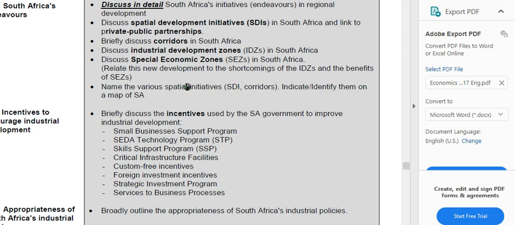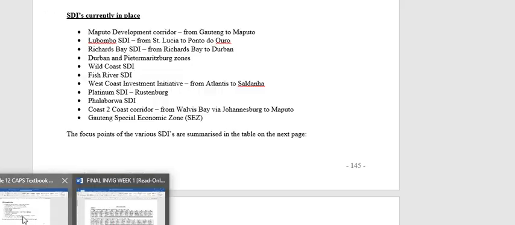Go and Google where these towns are if you don't know them. All right, but you have to know there are different SDIs. You have to be able to identify them. You have to be able to list different corridors. All right, so that is important as well. Okay, so what is the list?